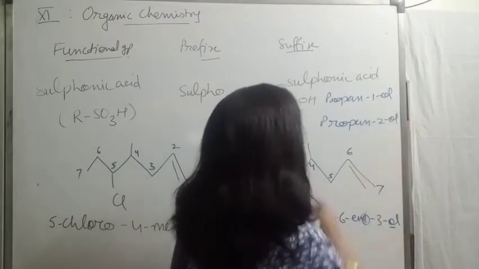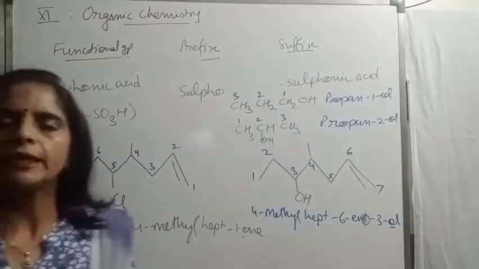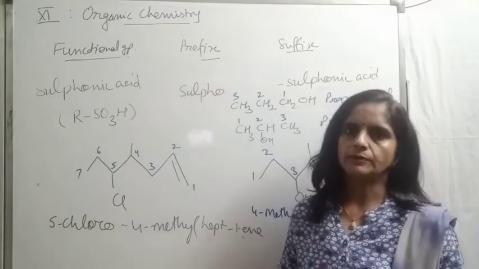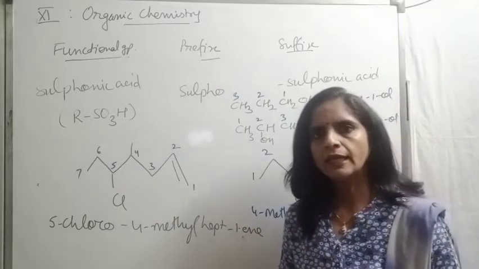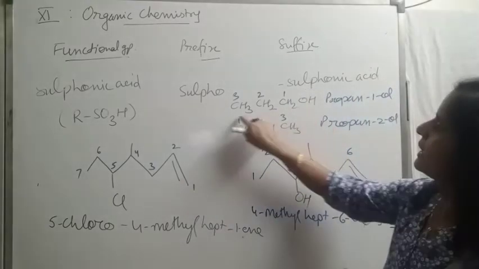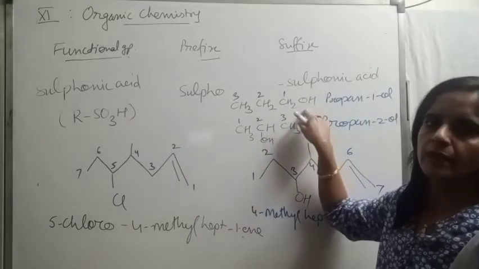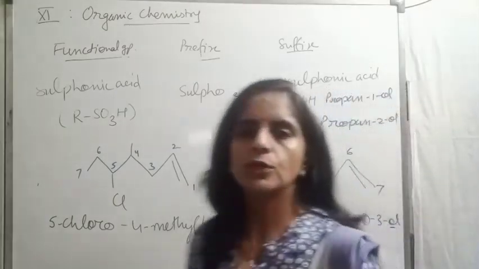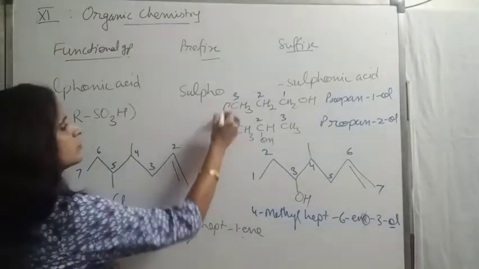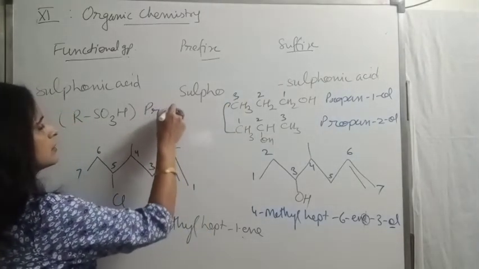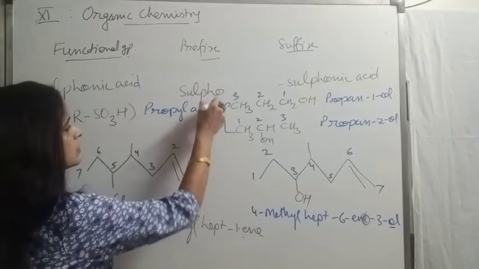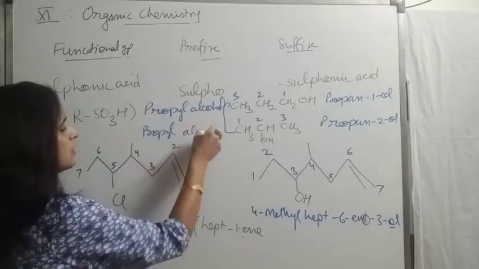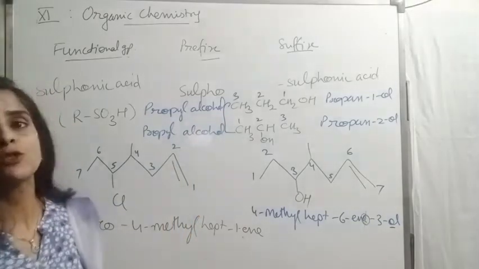Propan-2-ol. For common names beta, for alcohol we use alkyl alcohol. What do we write as the name? Alkyl alcohol. 3 carbon alkyl is propyl. For OH we will be writing alcohol. Same 3 carbon alkyl. So both are propyl alcohol. Both the compounds are propyl alcohol. Propyl alcohol. Then what is the difference between these two propyl alcohols?